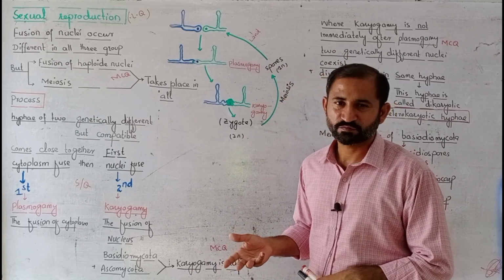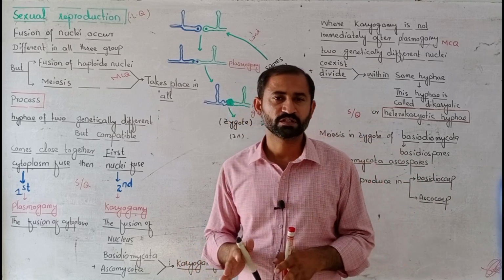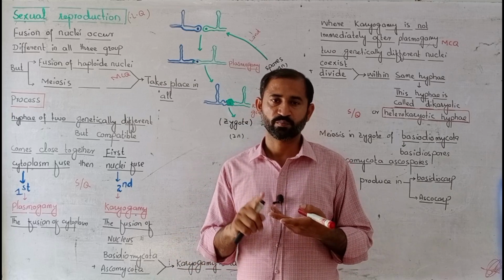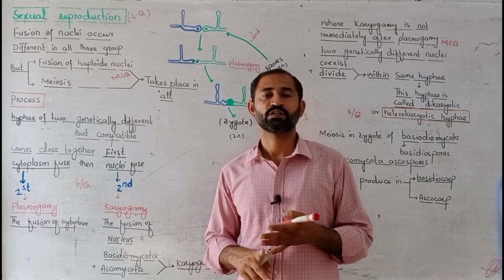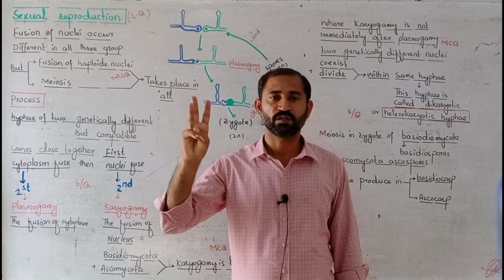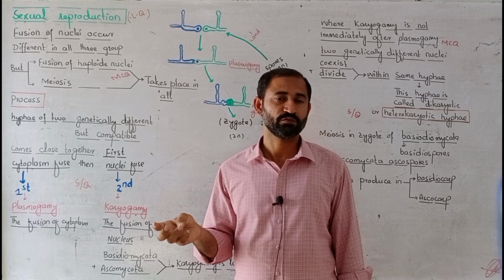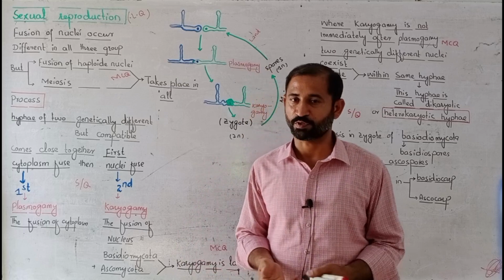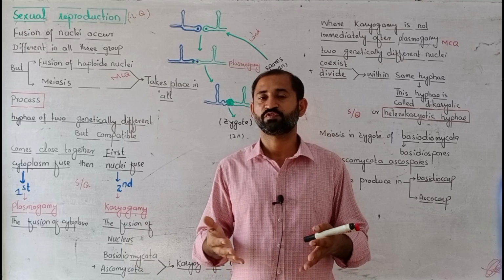Sexual reproduction in fungi is simpler than asexual reproduction. As we know, there are 4 different groups of fungi: zygomycota, basidiomycota, ascomycota, and imperfect fungi. But in imperfect fungi, the process of sexual reproduction is absent. It means that only 3 groups remain: zygomycota, ascomycota, and basidiomycota. In these 3 groups, sexual reproduction has been observed, and it proceeds in different ways.